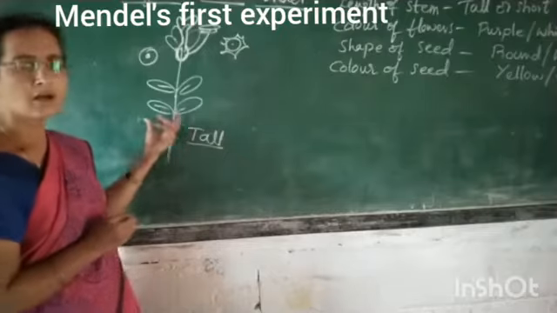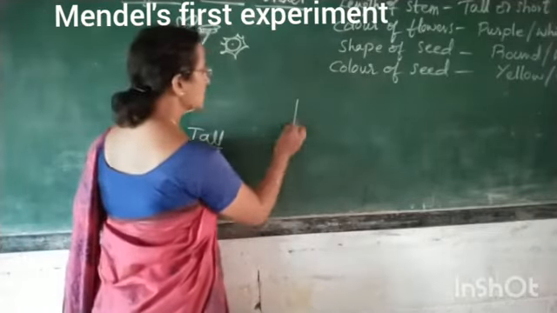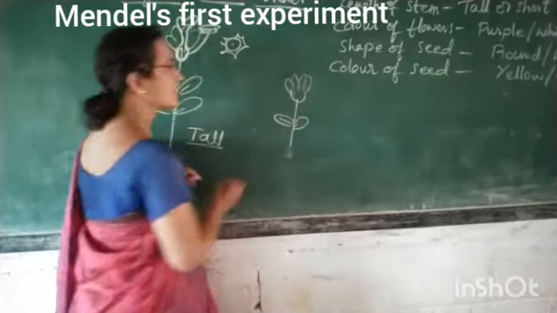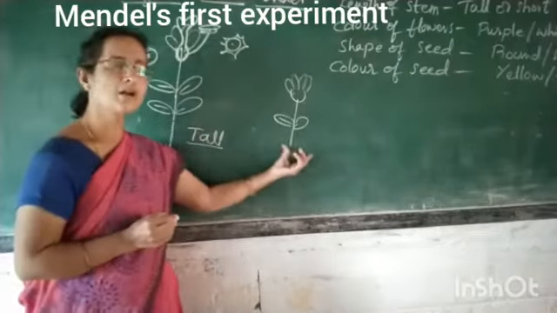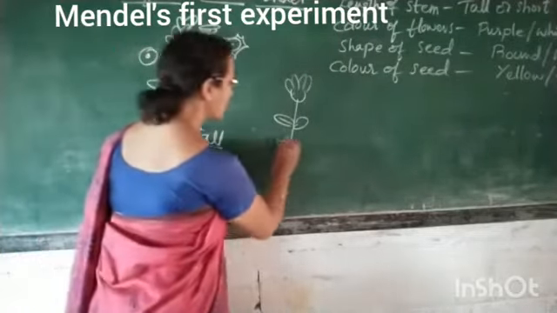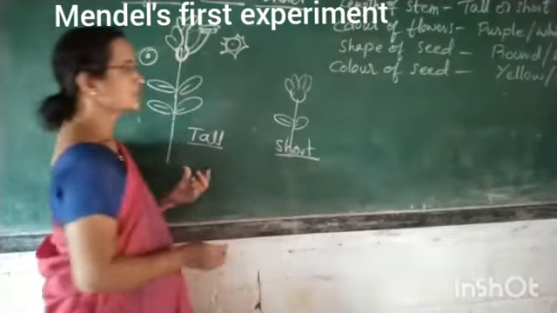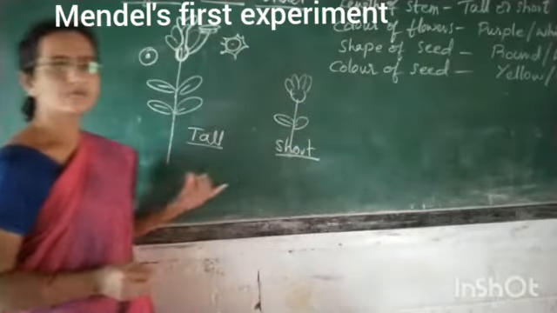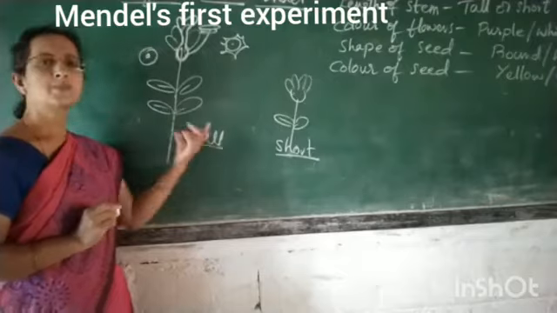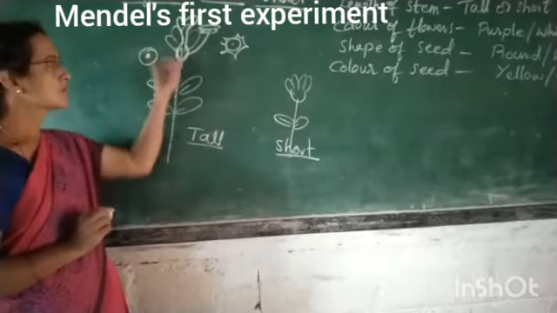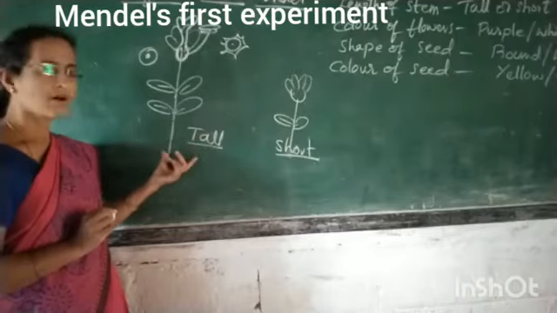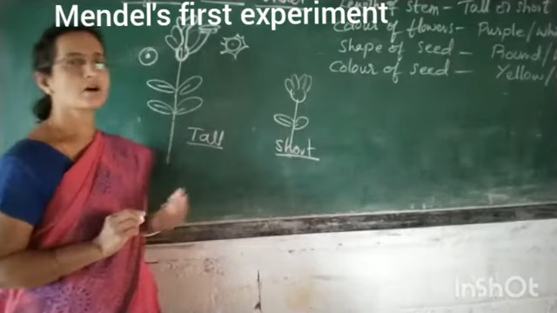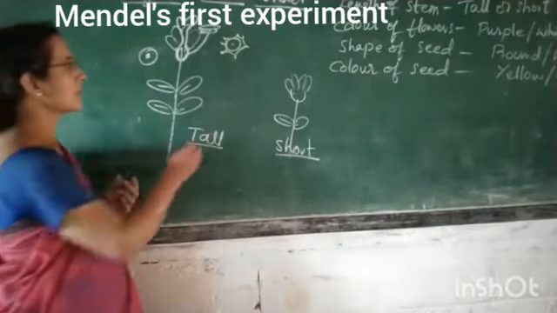Here, how is the type of pollination? He will take the tall plant and he will choose a short plant. I will write a pea plant having flowers which is considered as short, whereas another one is tall. The short plant was also having flowers. The character which he chose among this pea plant was the length of the stem. The pea plant was having the long or tall stem, and the other pea plant having the short or dwarf stem. Here he cross-pollinated.